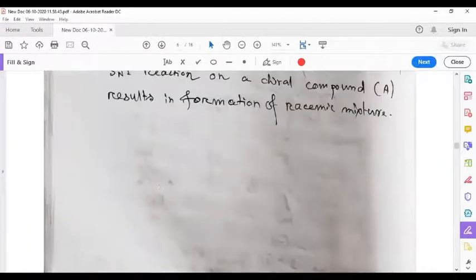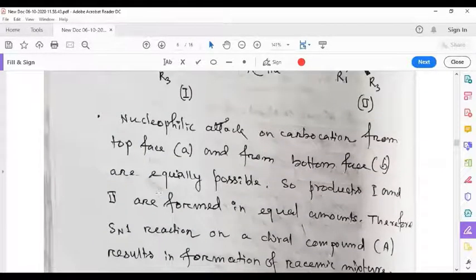Thus, the conclusion is that the SN2 reaction produces inversion of configuration, whereas the SN1 reaction produces a racemic mixture.